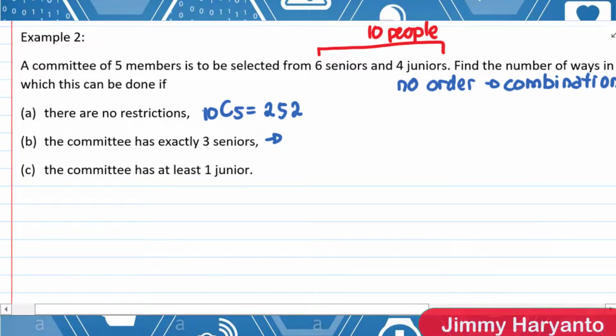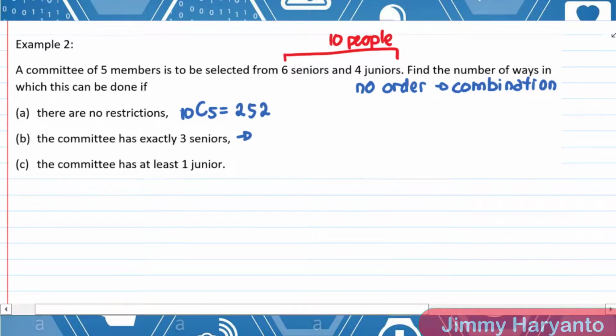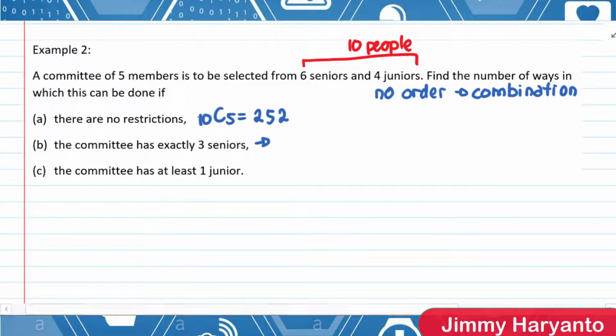So let's take a look at B. Exactly 3 seniors. Yeah, 3 seniors. The number is 3. Yeah, it's not the arrangement, but the numbers. That is usually the restriction in combination. So the committee has exactly 3 seniors.